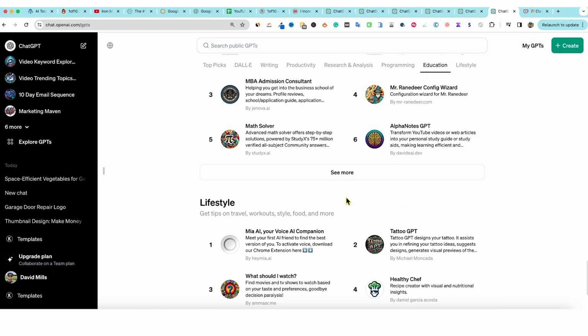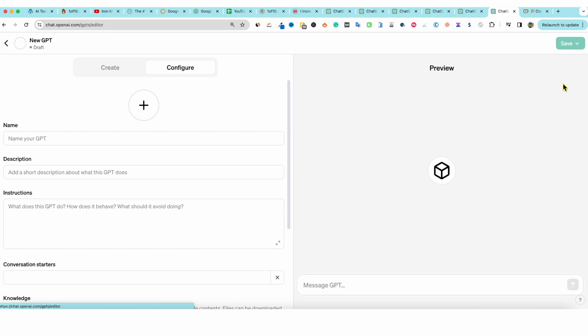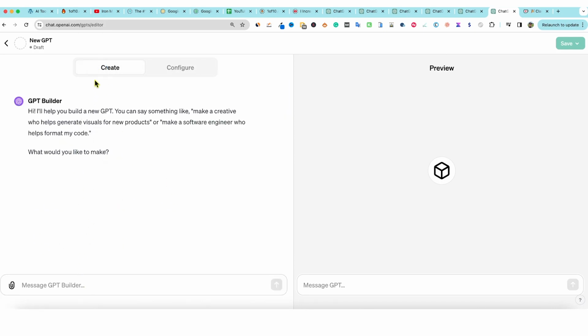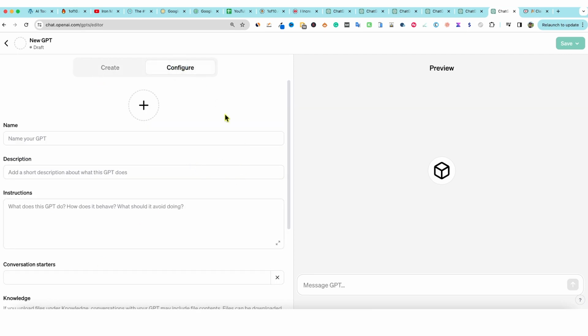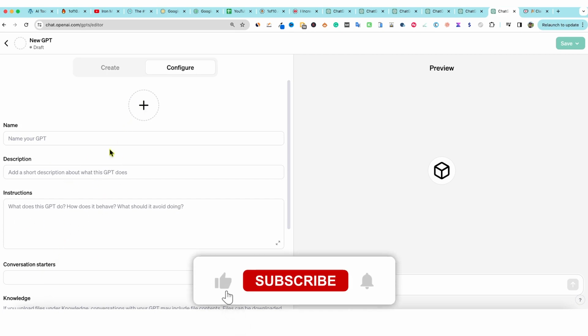And then if you want to go and create your own or your first GPT, I can put a tutorial together if you type in GPT. And this is where you'll go along a journey right over here. You can actually use ChatGPT, and ChatGPT does most of the work for you on the create mode. Once you get experienced and you're good at it, you'll go over to the configure area. And this is where you will put in all the stuff right over here. Put your image and so forth.